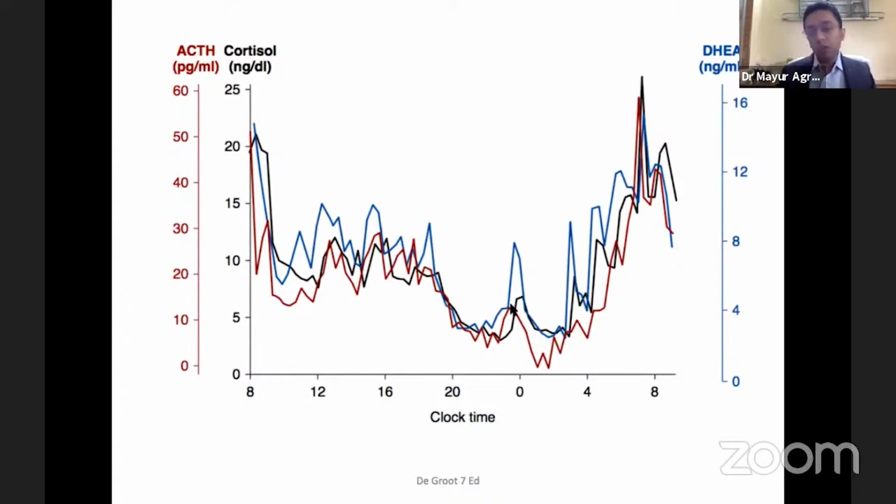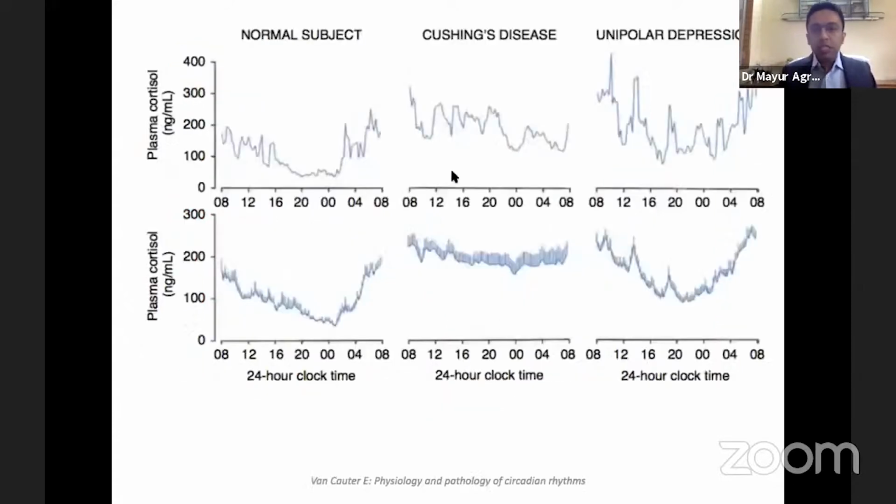One more thing that was observed is that if there is nocturnal awakening, like arousal, even for a few minutes, the cortisol peaks will increase. So overall, the 24-hour cortisol will increase in that person. This is shown for diseases like Cushing's disease, meaning the ACTH-dependent pituitary adenoma. The upper one shows a single person, whereas this shows the mean with the standard error of the mean for 10 subjects. So this is the normal rhythm, which was discussed in the previous slide.